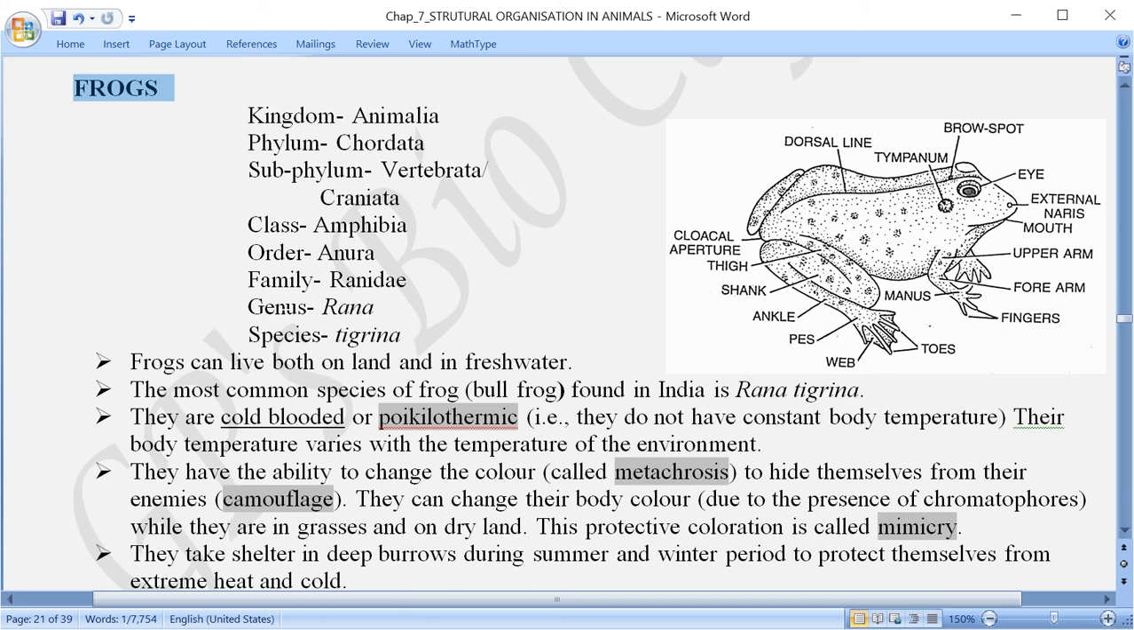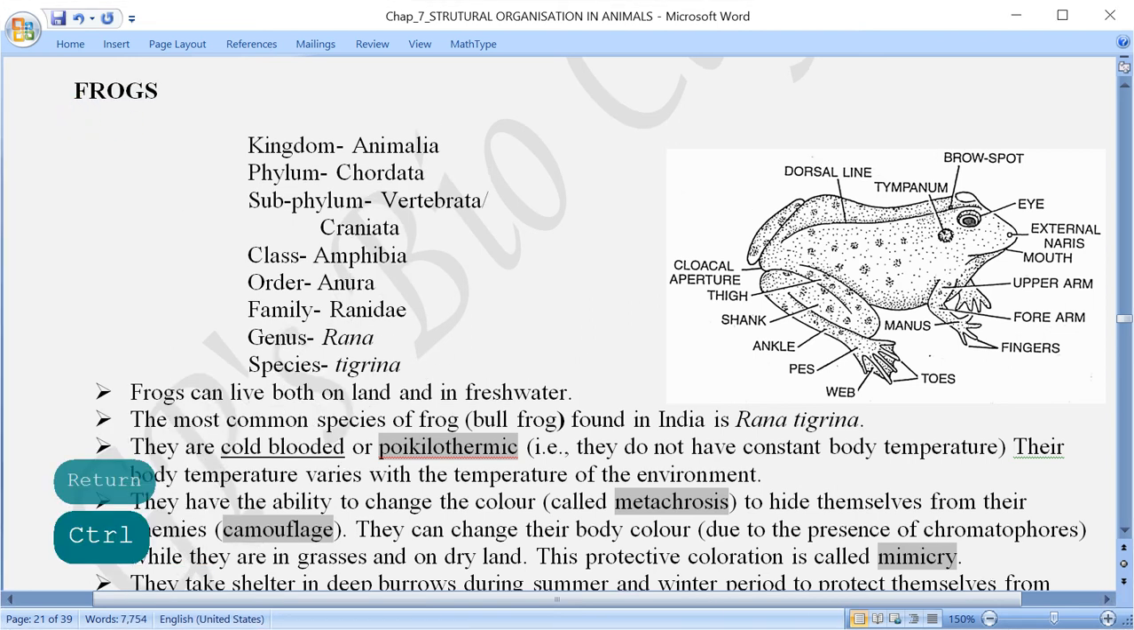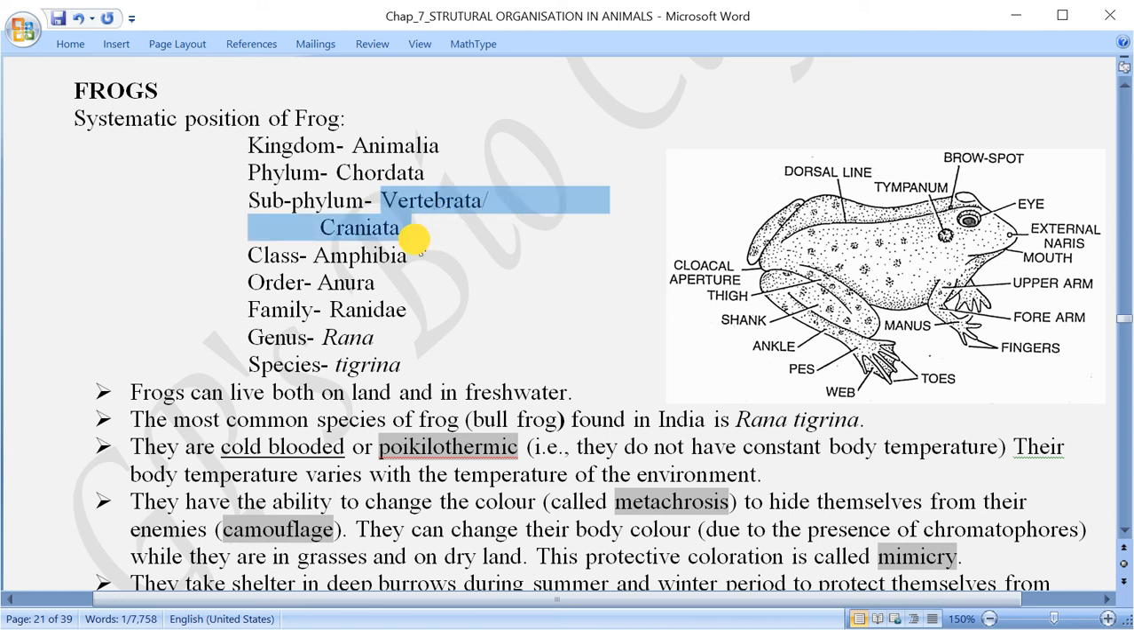Now what is its position in classification? That is the systemic position of frog. Now how is it classified? First of all, the kingdom, that is very simple and very much known. Kingdom is Animalia. It belongs to the phylum Chordata. Subphylum over here is Vertebrata, or otherwise also called Craniata, because cranium is there, brain box, you understand.